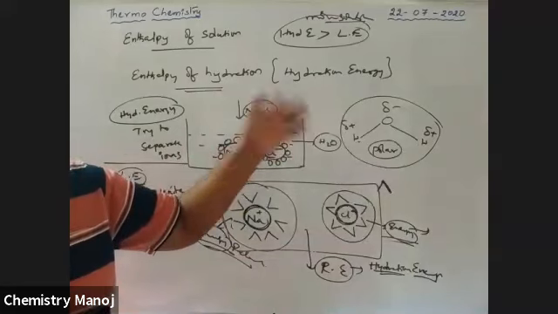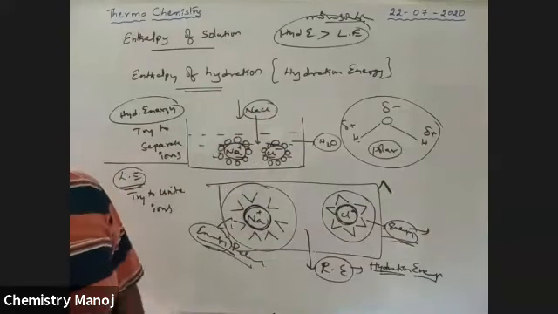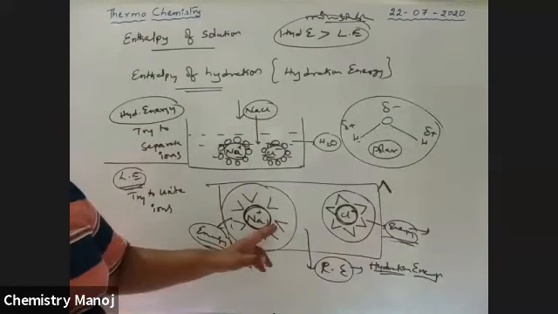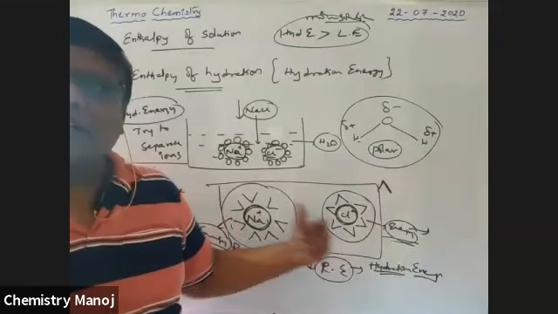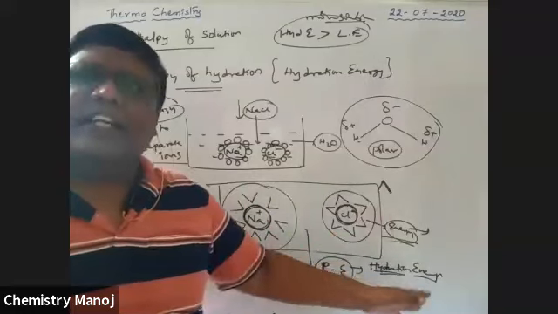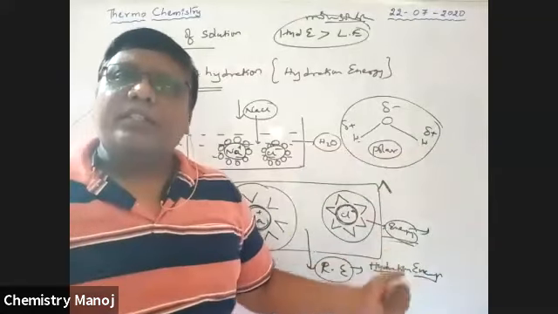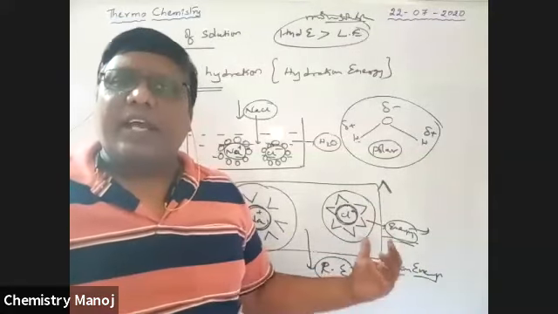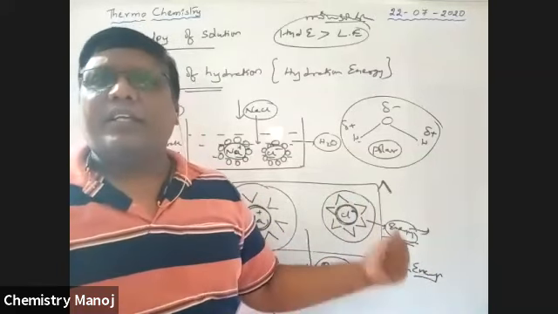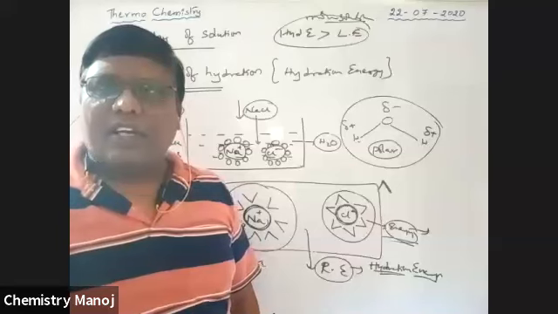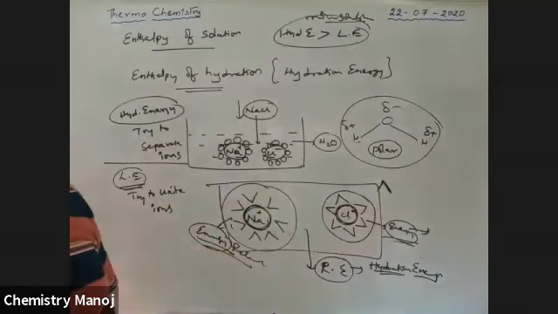If the reverse is true, the compound is not soluble in water. If the solvent is water, that energy is called hydration energy. If the solvent is anything other than water, the released energy is called solvation energy. This is the hydration energy concept.